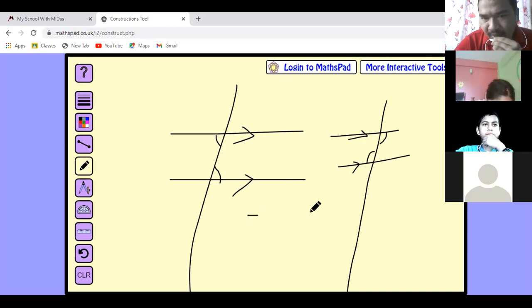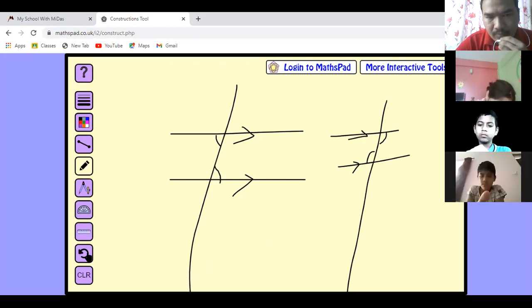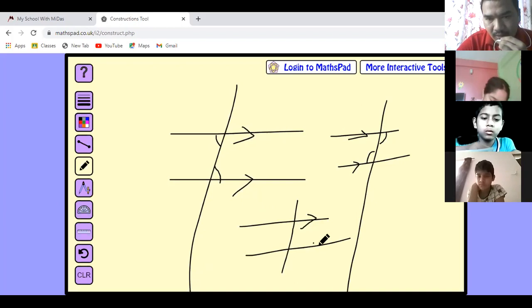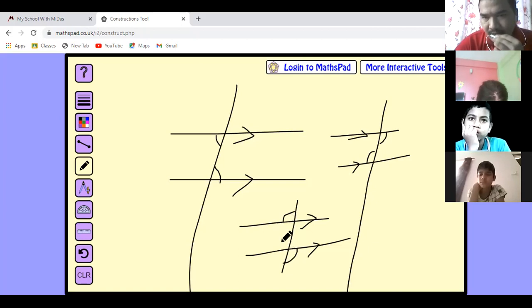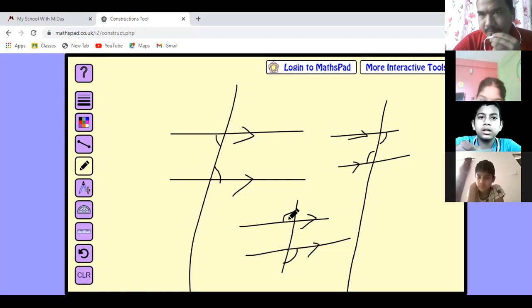Look, outside also there will be alternate angles. I am going to show you. Suppose these two lines are parallel and the transversal is here. Look here, this angle is outside and this one is also outside, on the opposite side of the transversal. Both of them are outside. This is also an alternate angle, but what type? These are called alternate exterior angles.